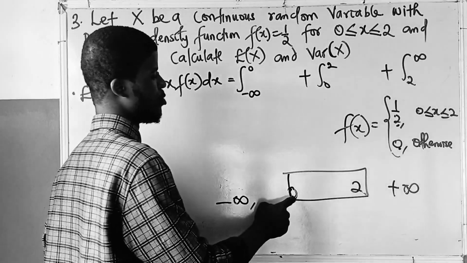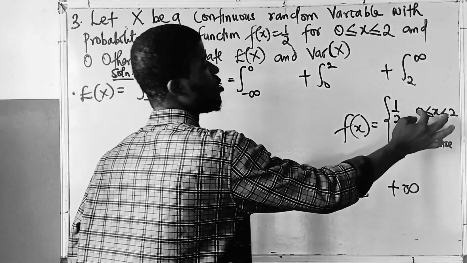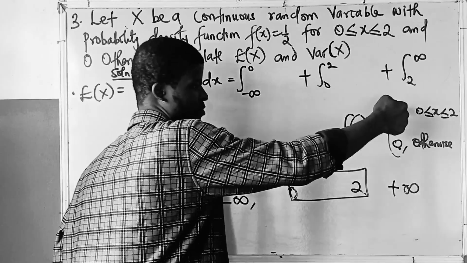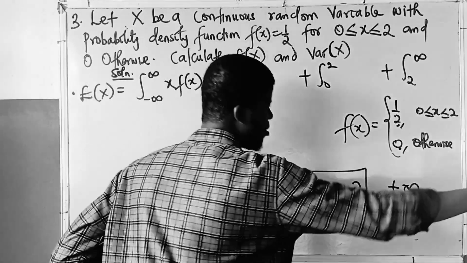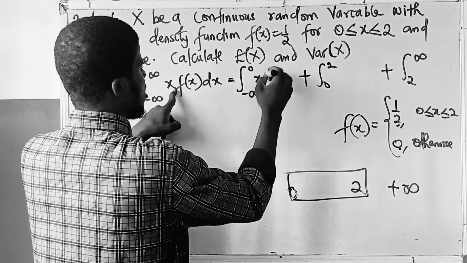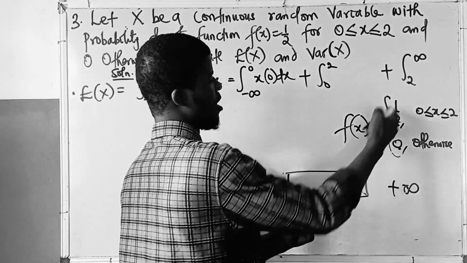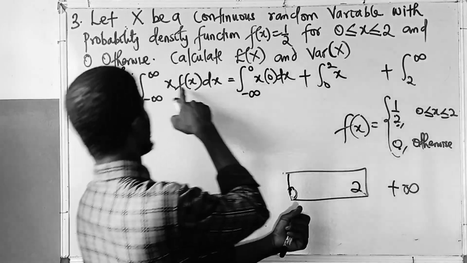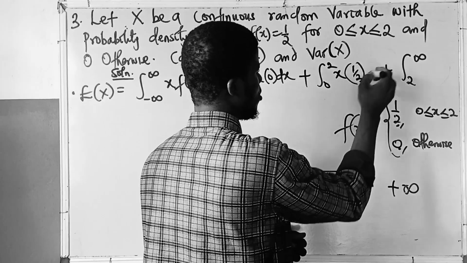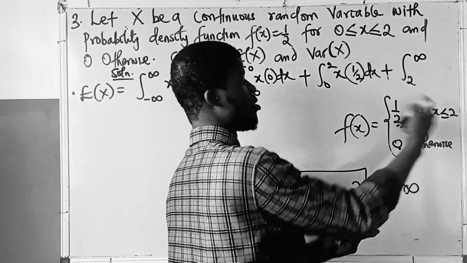From minus infinity to 0, the function is equal to what? 0. Otherwise it means that if it is not in 0 to 2, it is 0. That's the meaning. So only 0 to 2 is half. Outside this, it is what? 0. So my f of x will be 0. X is still x. x times f of x will be 0 dx. Then from 0 to 2, inclusive we have 1 over 2. This is x, right? Into f of x is what? 1 over 2. 1 over 2 dx. Then from 2 to plus infinity we have 0, because it's outside 0 and 2.